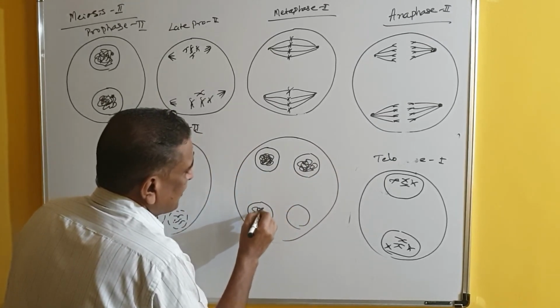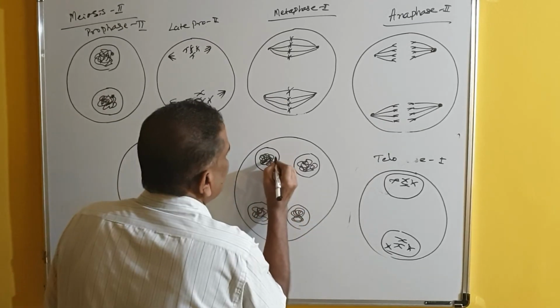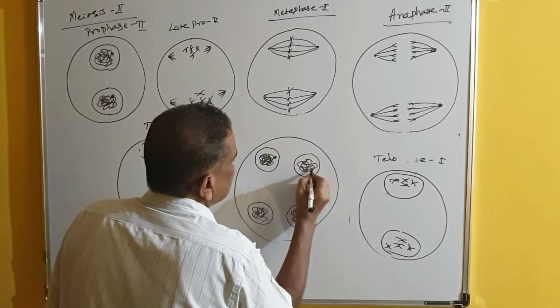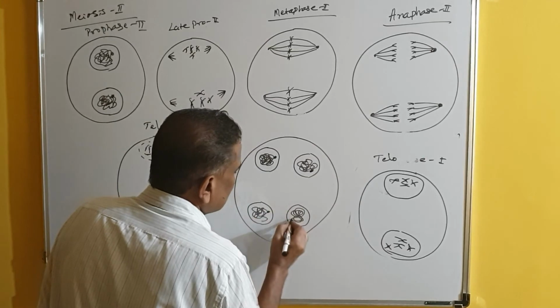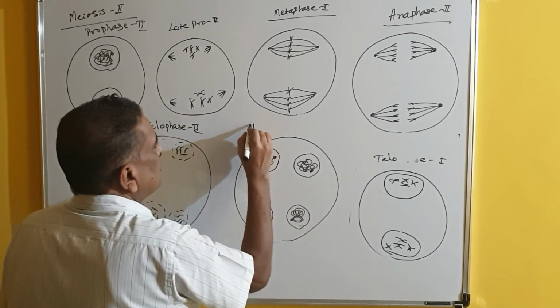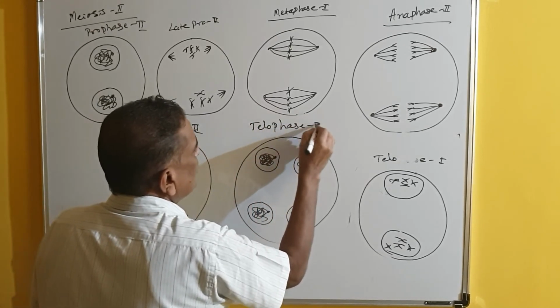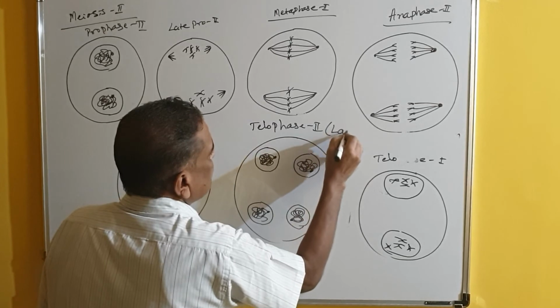The nucleolus reappears. The nuclear envelope reappears. So this is called early telophase 2, and this is called late telophase 2.